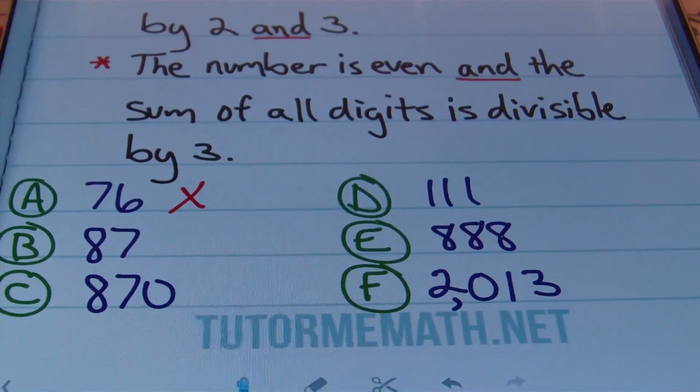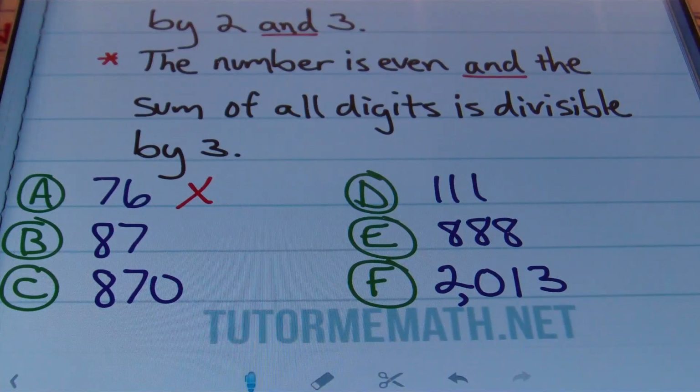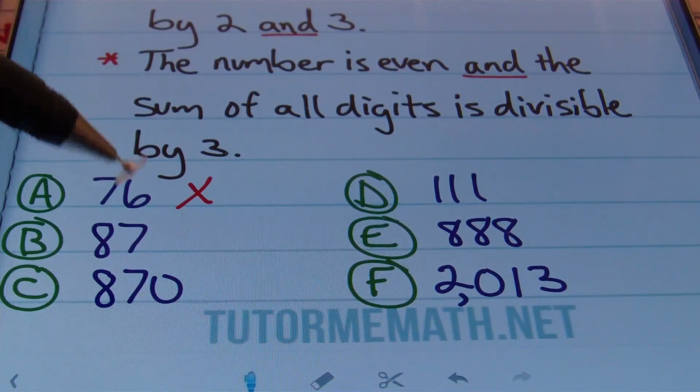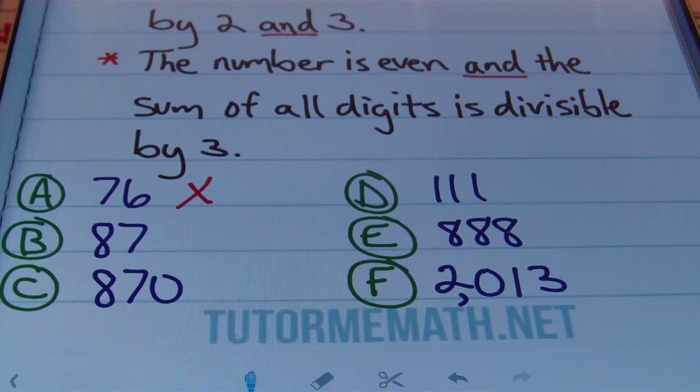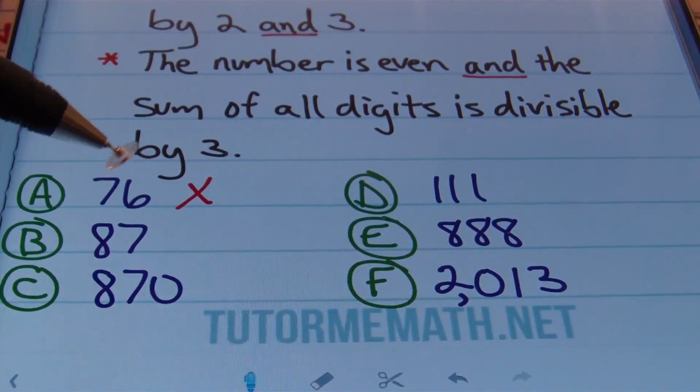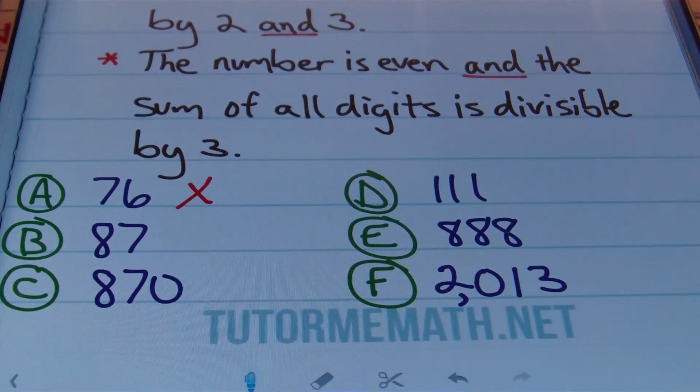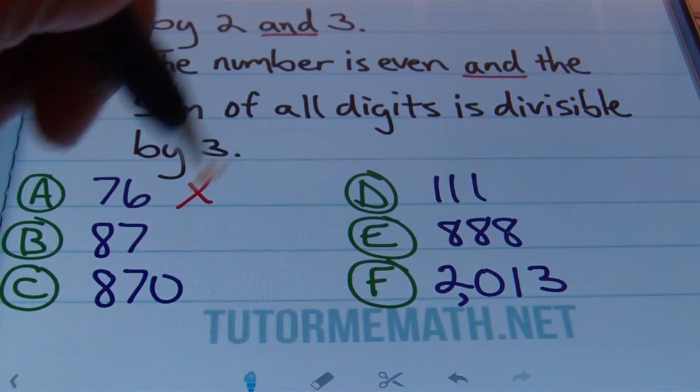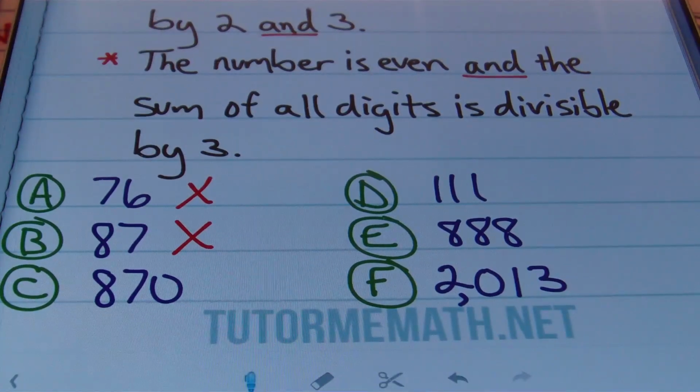Then, if I look at B, is 87 an even number? No, it's not. The last digit is 7. See, I can stop right here. Now, if I were to add the 8 plus the 7, I would get 15, which is a multiple of 3, but both conditions have to be in play at the same time, meaning that it has to be an even number and the sum of the digits has to be a multiple of 3. So this is another no. It's not happening. But if I look at C, let's see what happens with C.